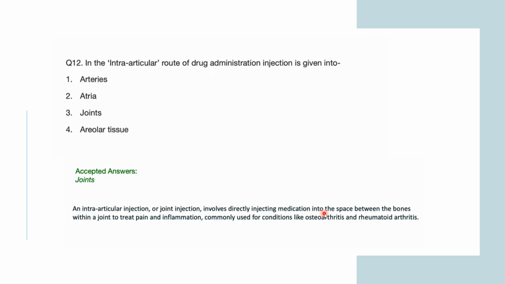So if two bones have a space, at that joint, that injection is given to treat the pain and inflammation. Right? So this is known as the joint injection as well. It is given in joints. I hope it is clear to all of you.